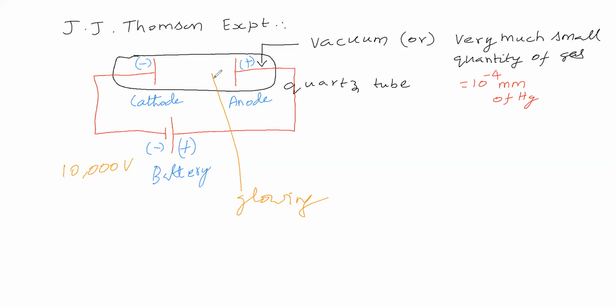Why does it glow? Is something being emitted and moving here? What had happened such that it is glowing?